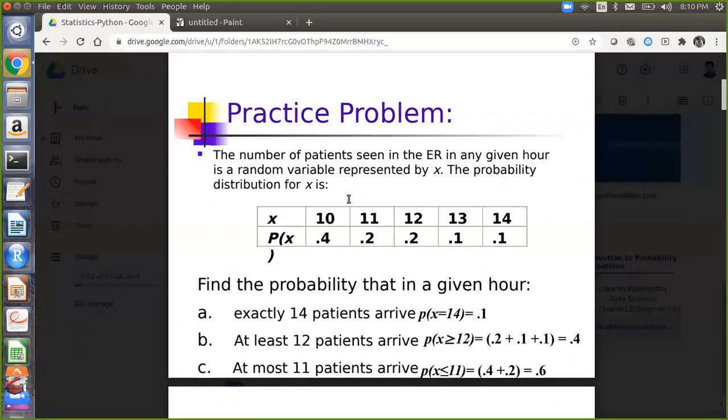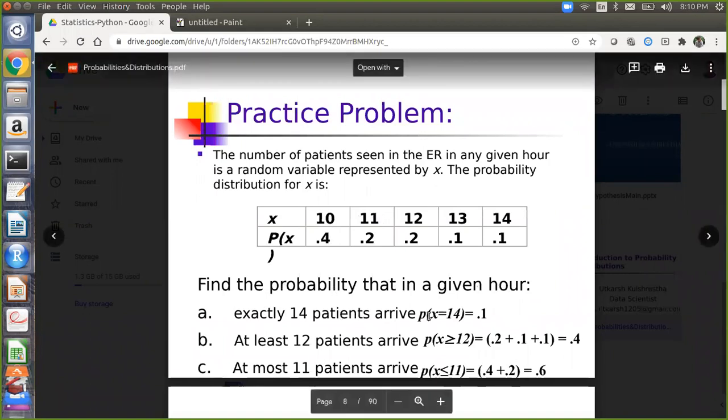The number of patients seen in the emergency room in any given hour is a random variable represented by x. The probability distribution of x is given. X equal to 10 means 10 patients will arrive, and the probability is 40%. 11 patients arriving has 20% probability. Then find the probability that in a given hour, exactly 14 patients arrive.